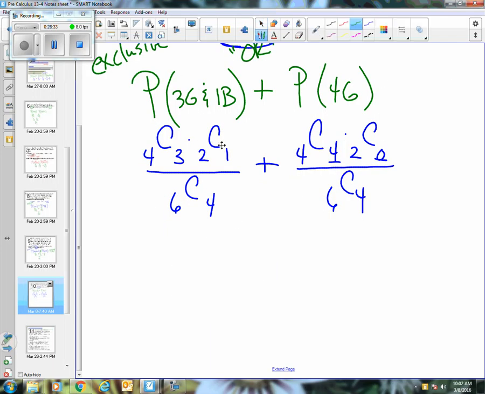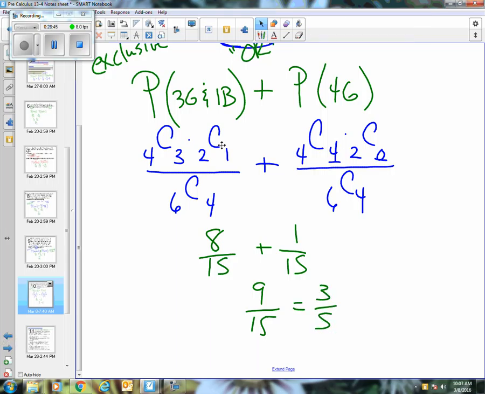So when we put that together, I think that's 8/15, and then we have 1/15, which gives us 9/15, or 3/5, I think is what that ended up to be if I'm remembering my numbers correctly. So this idea of overlap or not, independent, dependent, is critical when we're looking at counting. So think of how you would say it. Is this and or is it or? Really helps to decide if you're multiplying or if you are adding.